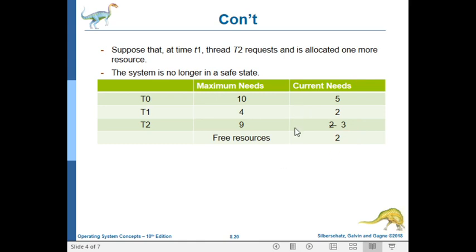Since we have 2 currently available resources, we can allocate the resources to T1 because it still